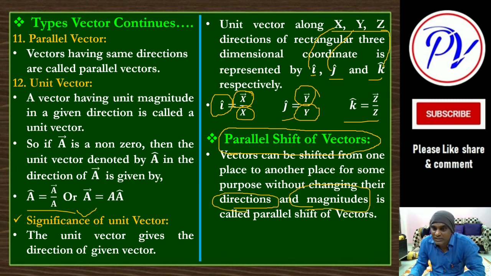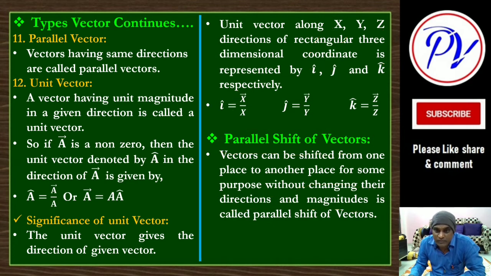We can shift, but we cannot change its direction and magnitude. Then that is called parallel shifting. If you draw the vector at another place on the page without changing direction and magnitude, that is called parallel shifting.